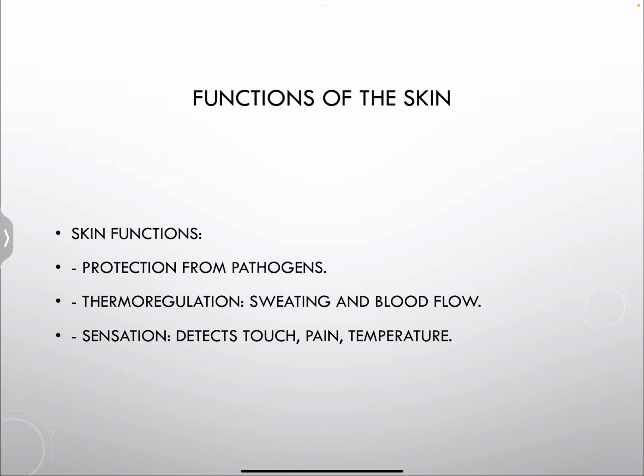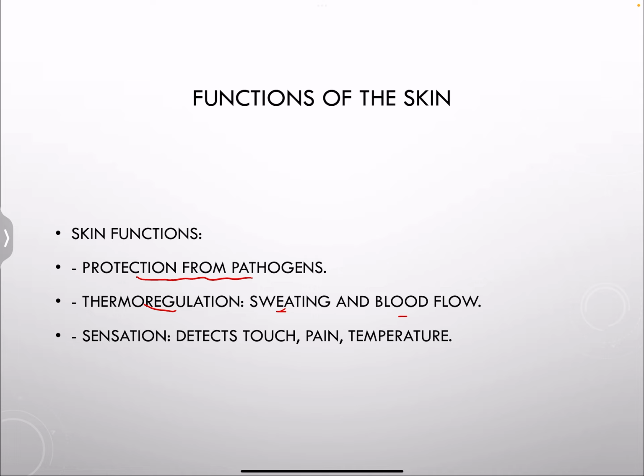What is the function of the skin? The functions of the skin, of course, they protect us from pathogens. If you guys remember from the immune system, we said the skin acts as a mechanical barrier, protecting us from pathogens. It's also important for thermoregulation because of sweating and blood flow. As I mentioned earlier in the video, if we're in a hot environment, our body is going to respond.